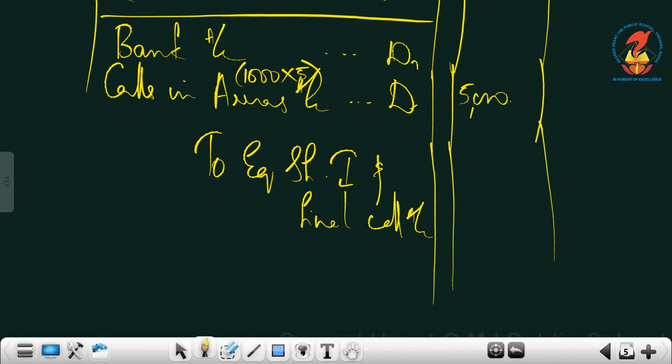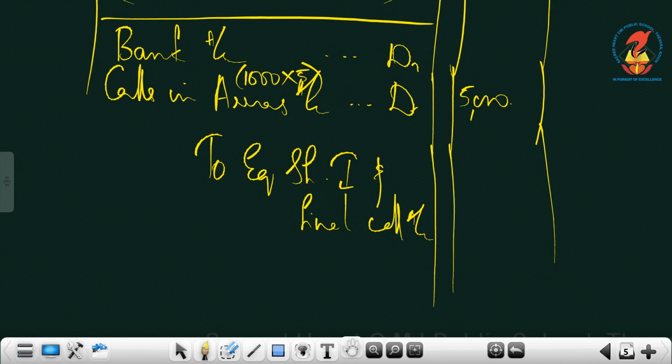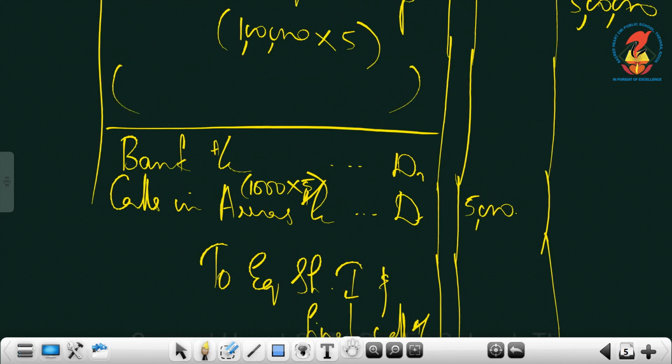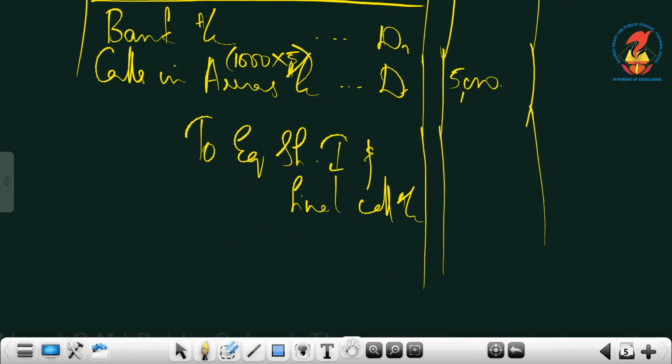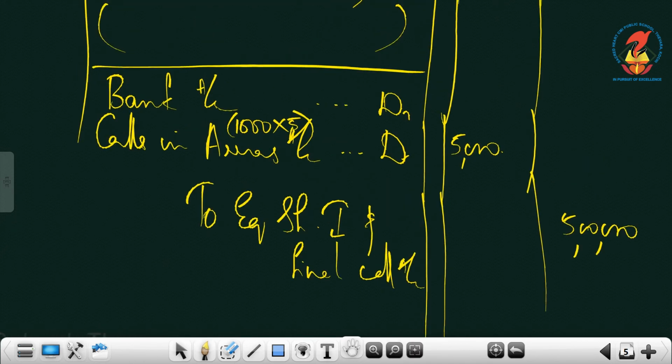What we gave them is only 1,000 shares. And equity share first and final call, the same account you can see here. Did you see the same account? So, take the same amount, 5 lakhs. So, that is 4,95,000.